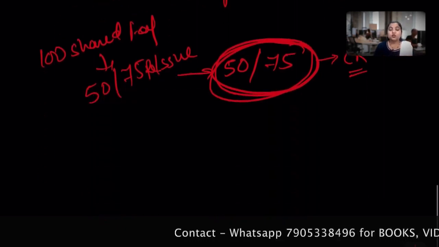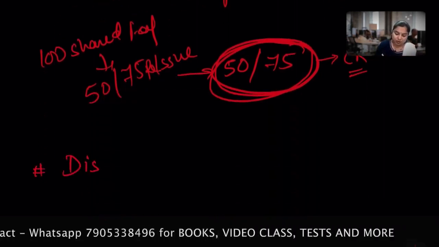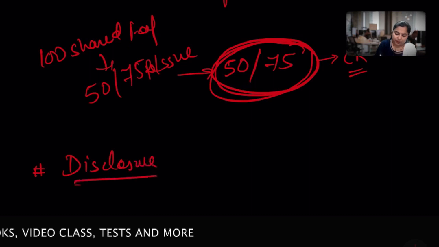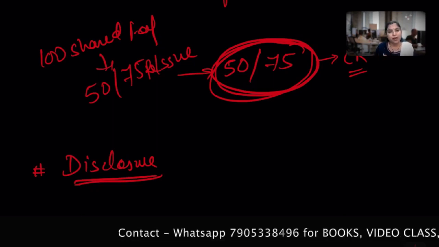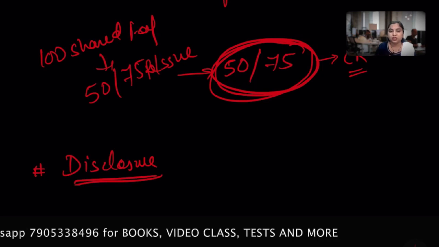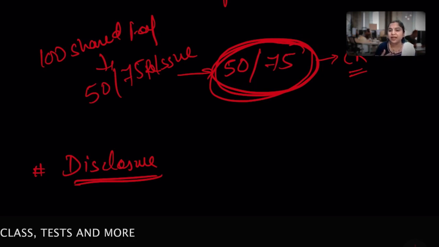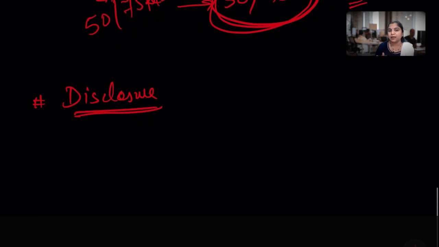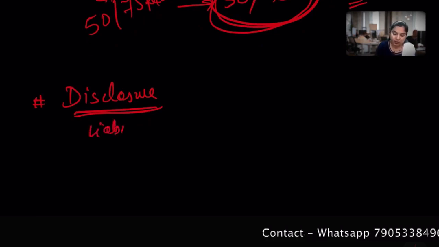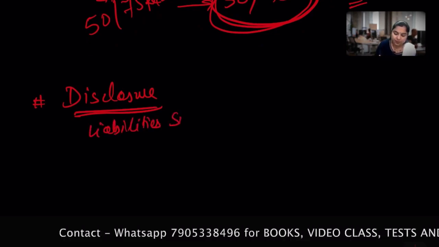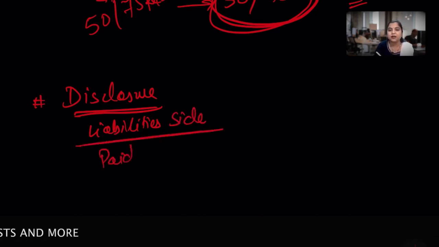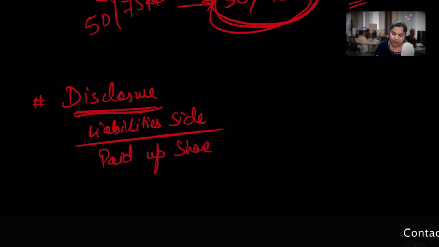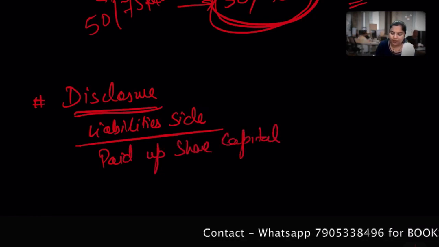So what is the disclosure requirement in the balance sheet? We already discussed at the time of forfeiture that if you don't reissue, we add to your paid up capital. So when there is a reissue, we have to disclose it as an addition to the paid up share capital again in the balance sheet, on the liability side.